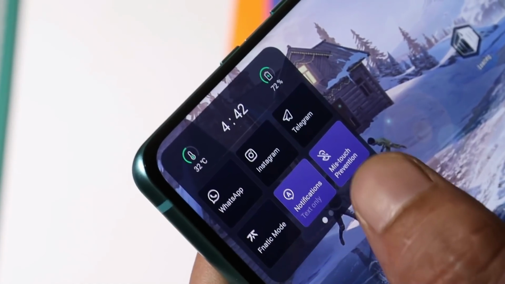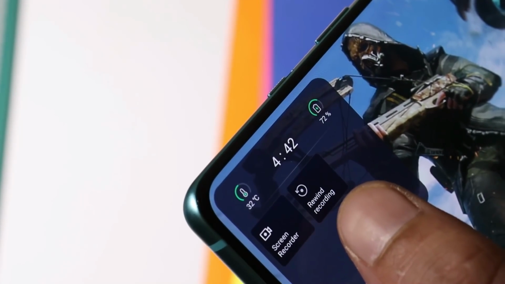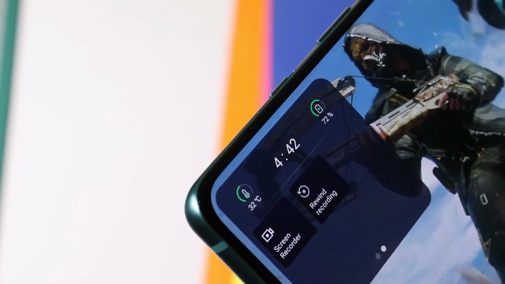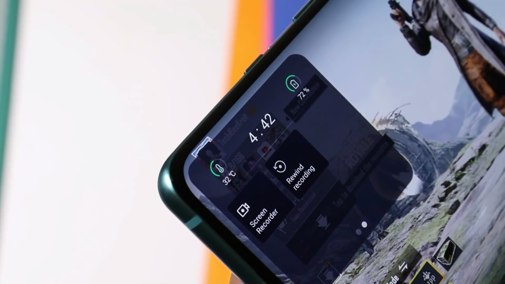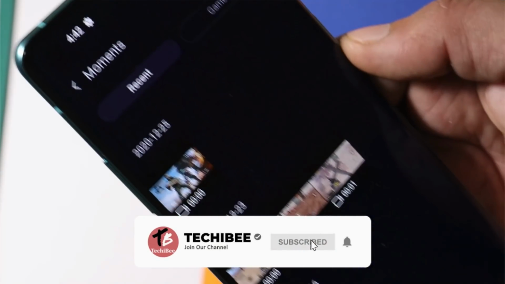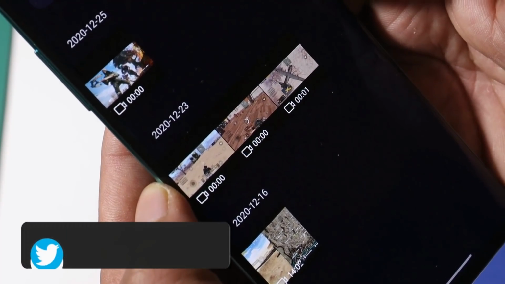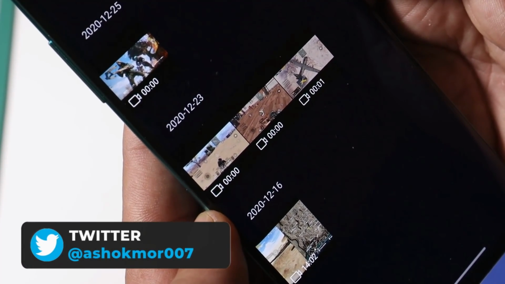And OnePlus also added a new feature in their gaming toolbox, which is called rewind recording. This can record 30 seconds of your gameplay if you're not recording the entire match. But I have been facing issues on this. So let me show you a few of my recordings, and here you can see there were some good moments in the game which I tried to record, and you can see the recording time is 0 seconds.